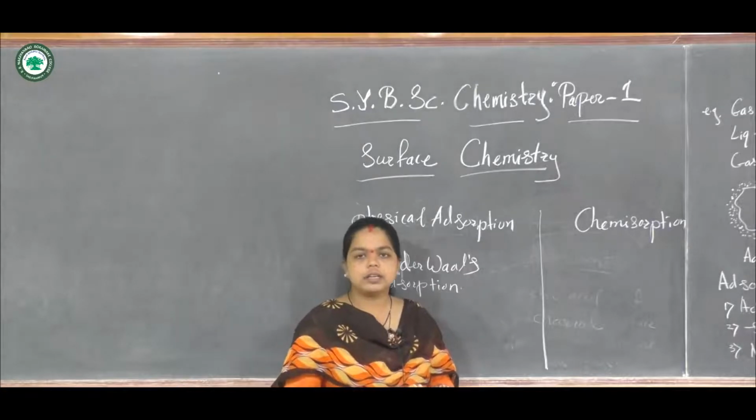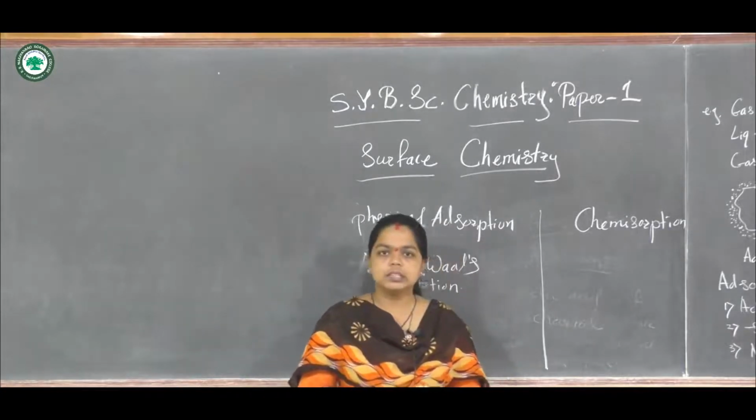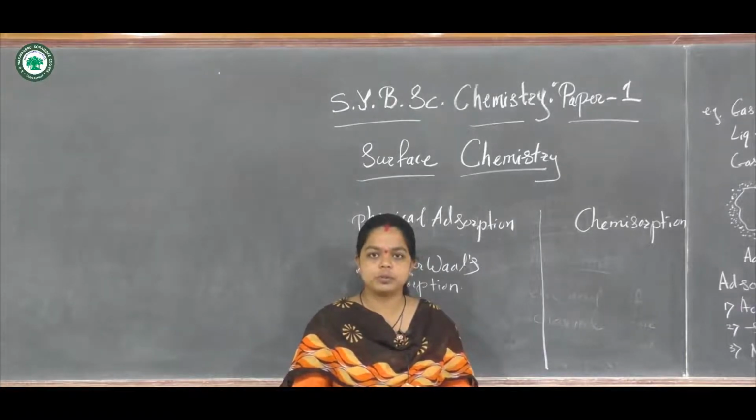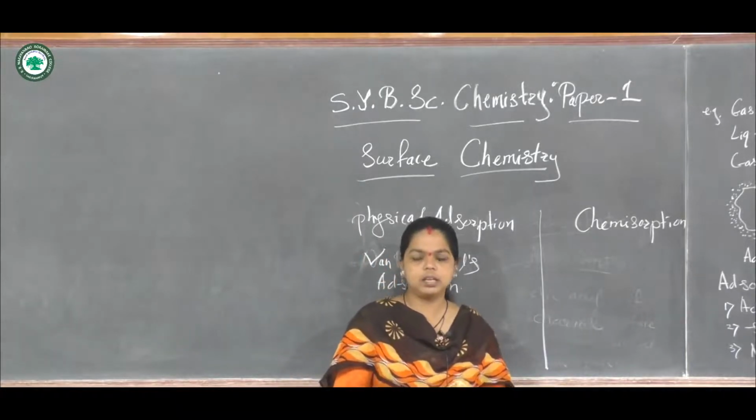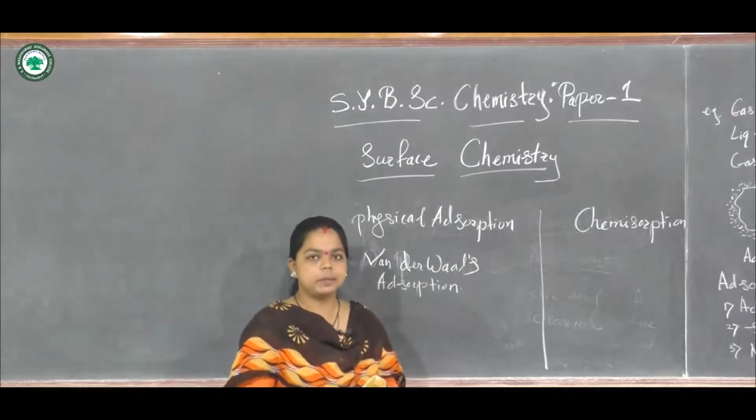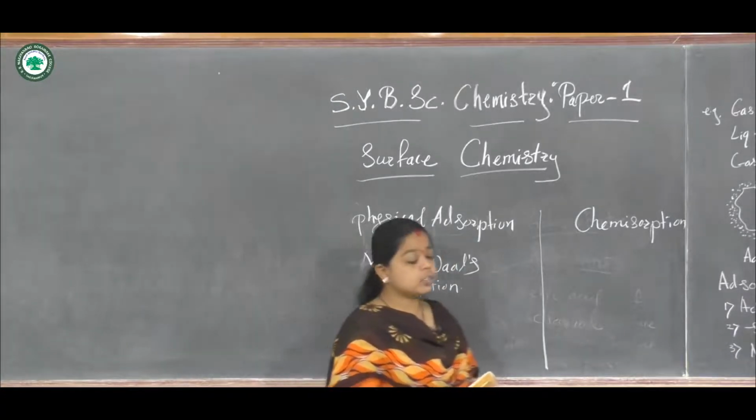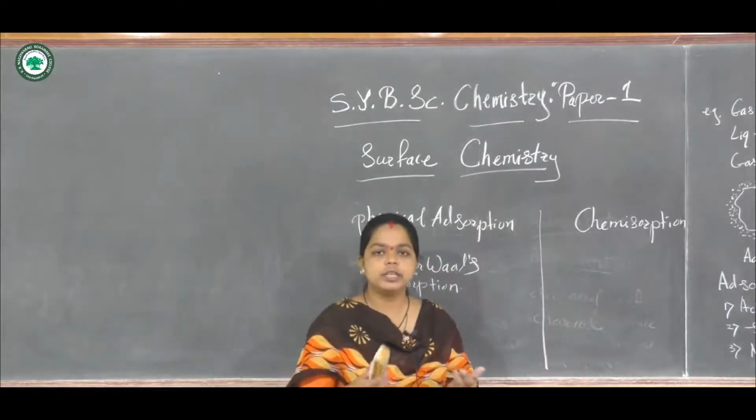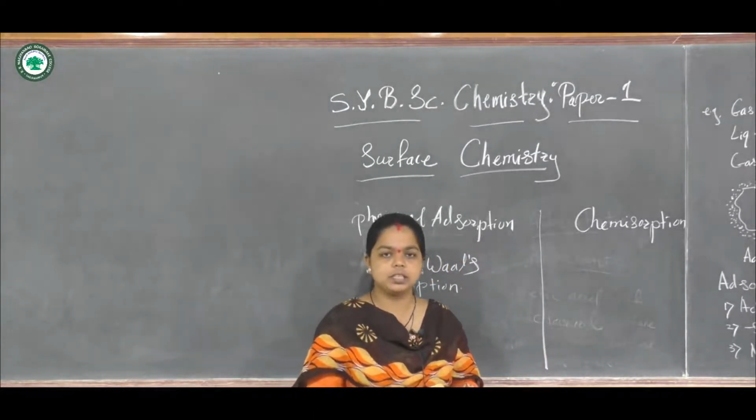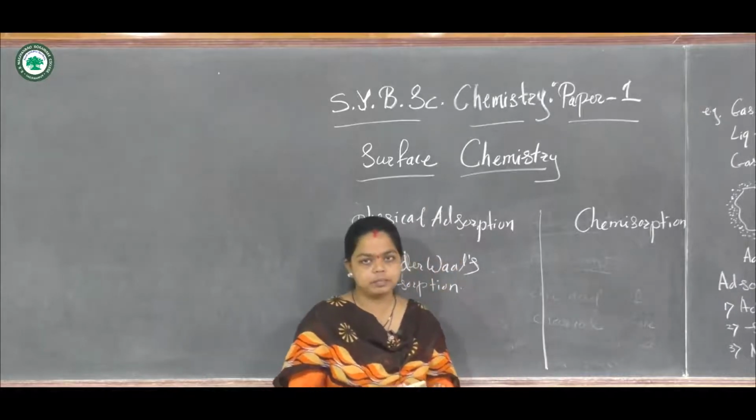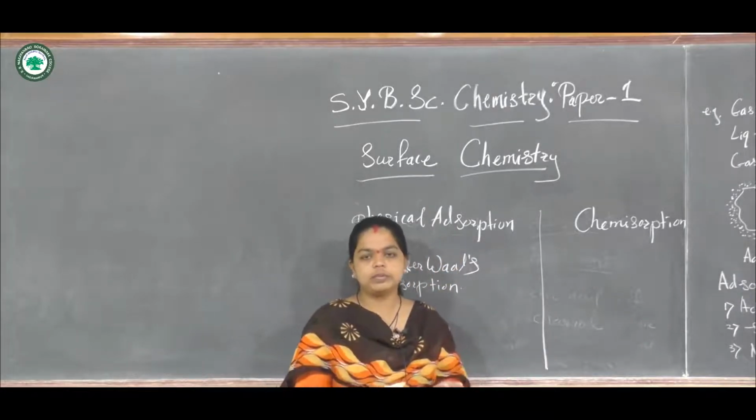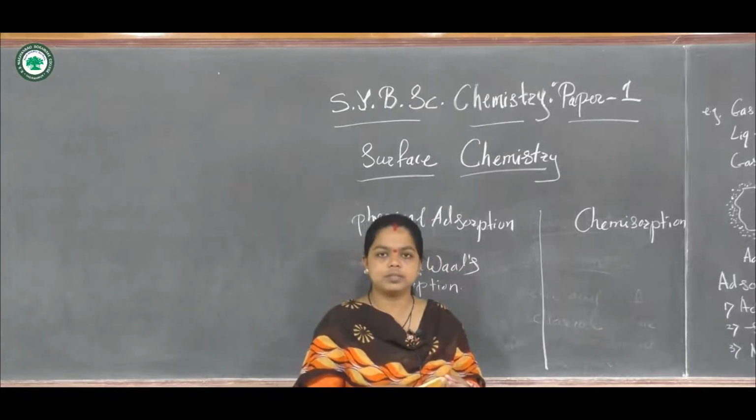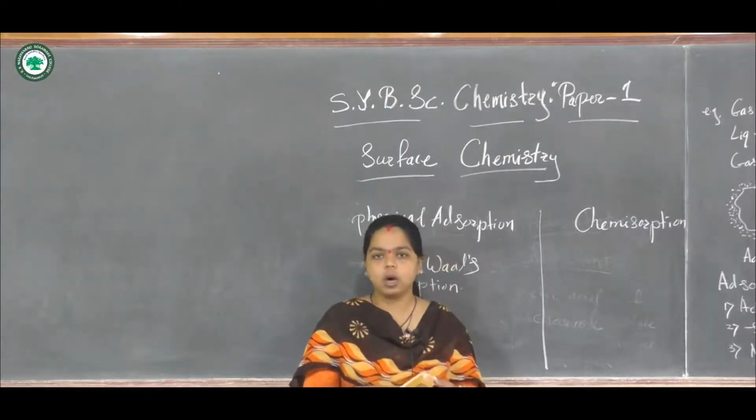Again, in physical adsorption, the heat evolved during the adsorption process is very little. It is nearly up to 10 kilocalorie per mole. But in the case of chemical adsorption, as a stronger bond is formed, the heat evolved is higher. It is nearly 20 to 100 kilocalorie per mole. So a high amount of heat is evolved during chemical adsorption, or chemisorption, because the bonding is stronger as compared to physical adsorption.